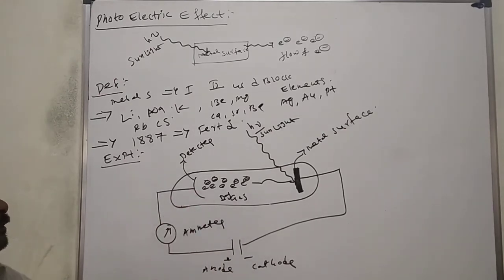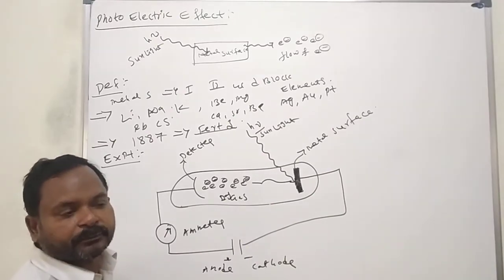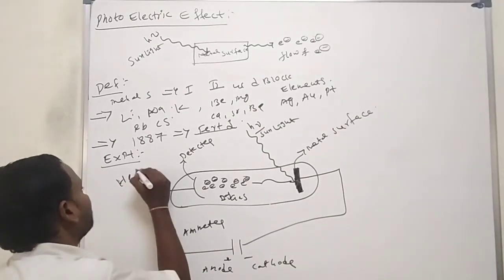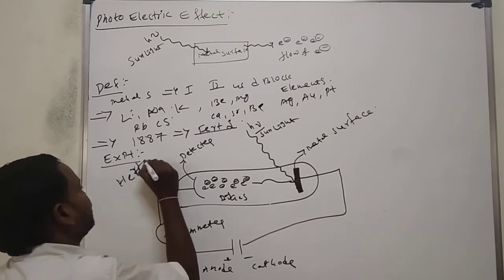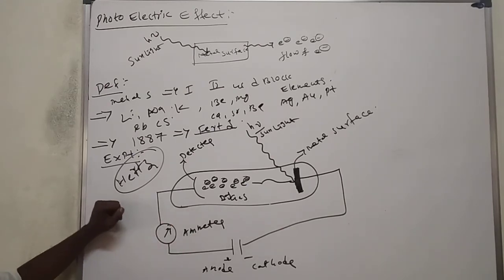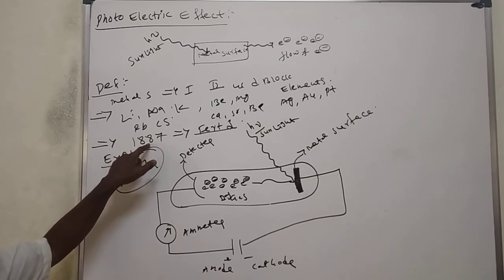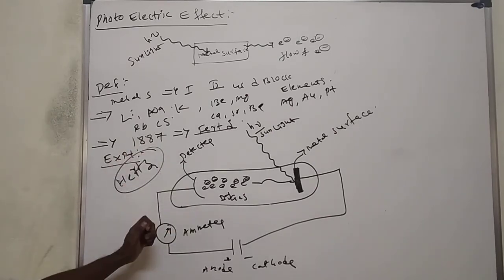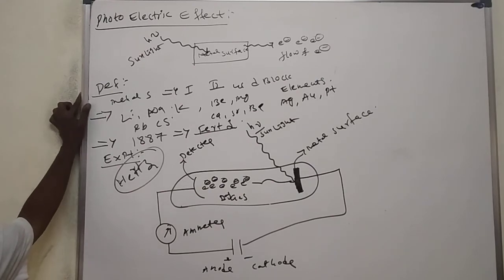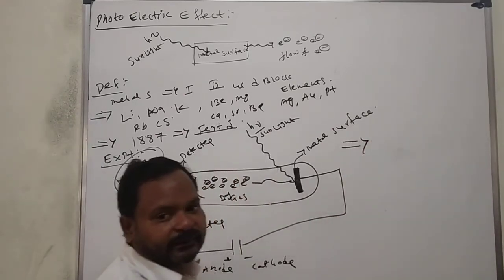Sometimes we call it the Hertz experiment. The scientist has different names: in some books it is mentioned as Fetch and in some books as Hertz, H-E-R-T-Z. This is the experiment explained by Hertz in 1887. It is one of the evidences for the photoelectric effect.